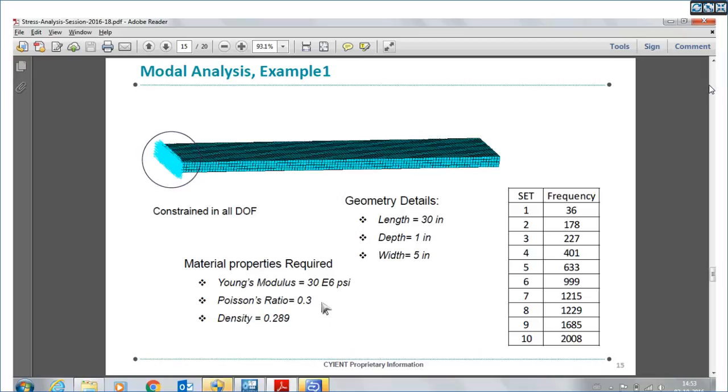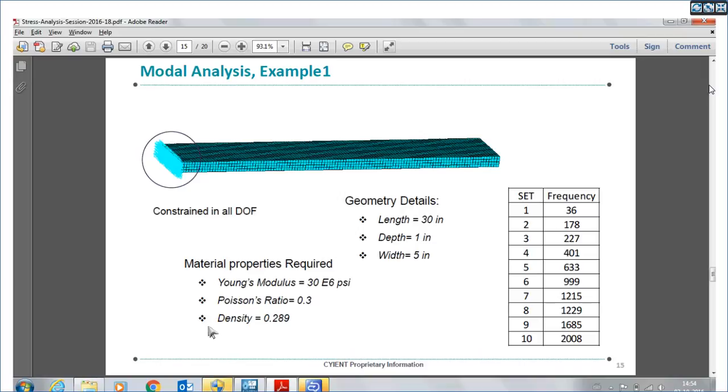So let us take one more example here. This is a simple cantilever. What we have done is we fixed it here, constrained in all degrees of freedom. These are the geometry properties and these are the material properties. Here we need to give density compulsorily for modal analysis. The main reason why we need to give density is that the frequency equation depends upon mass.